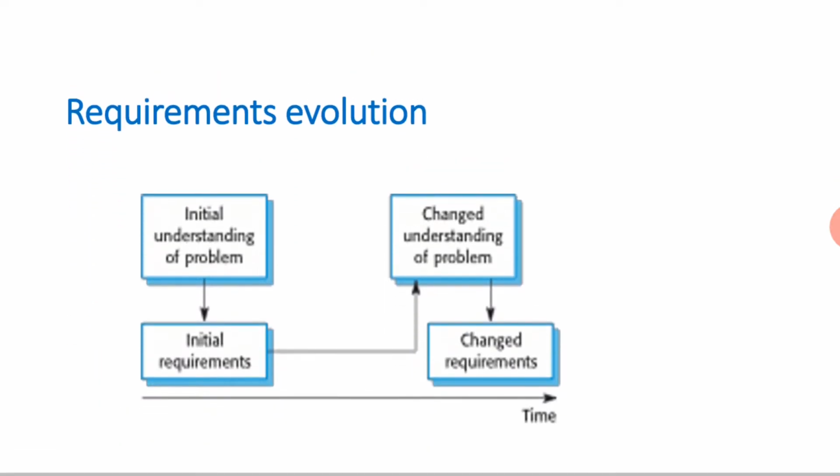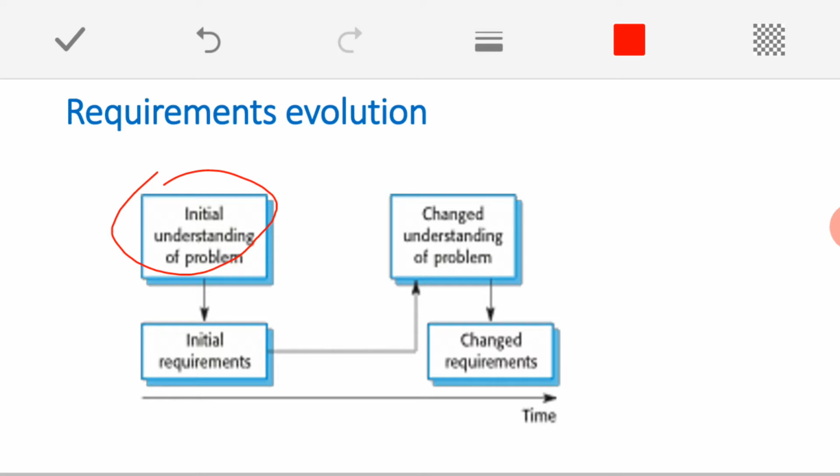Just have a look at how requirements evolution is done. That means how our requirements get changed or modified. Initially we start with the initial understanding of the problem. Based on that, we normally define some set of initial requirements with our basic understanding of what exactly we are supposed to develop.